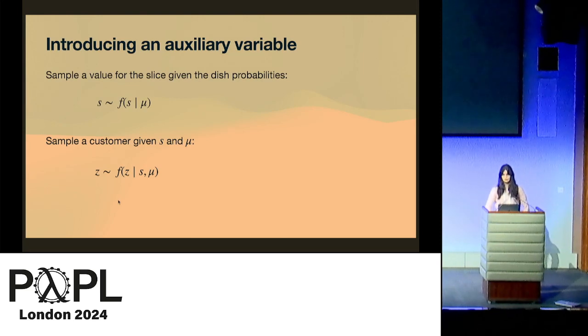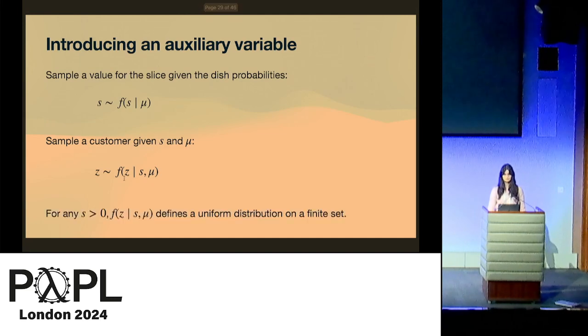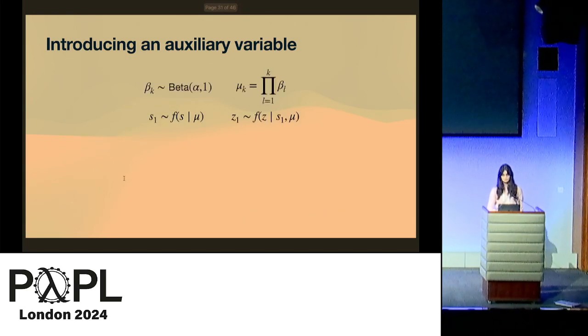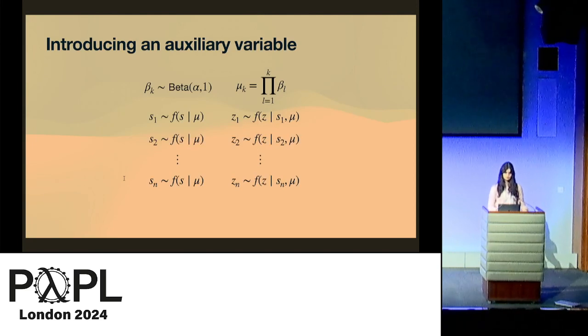In our approach, we define the distribution of the slice in such a way that once we have a value for it, then the conditional density of the customer will be greater than 0 only for finitely many customers. So it's going to be easy to sample from, and it's going to actually be a uniform distribution on a finite set. So if you want to implement this, we can, for example, sample lazily the dish probabilities mu, and then sample a value for the slice and use that to get a value for the customer. But if we have multiple customers, of course, we need different values for the slice.